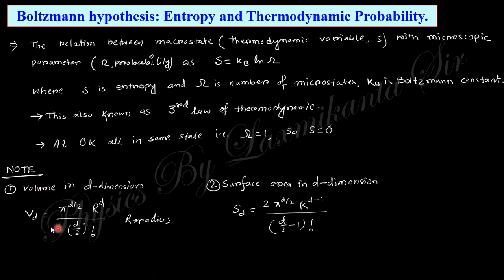You just need to know these two things: the volume in d dimensions will be pi to the power d by 2, r to the power d, divided by (d by 2) factorial, where r is the radius, and the area will be 2 pi to the power d by 2, r to the power d minus 1, divided by (d by 2 minus 1) factorial. You need to remember these two to do the mathematics.